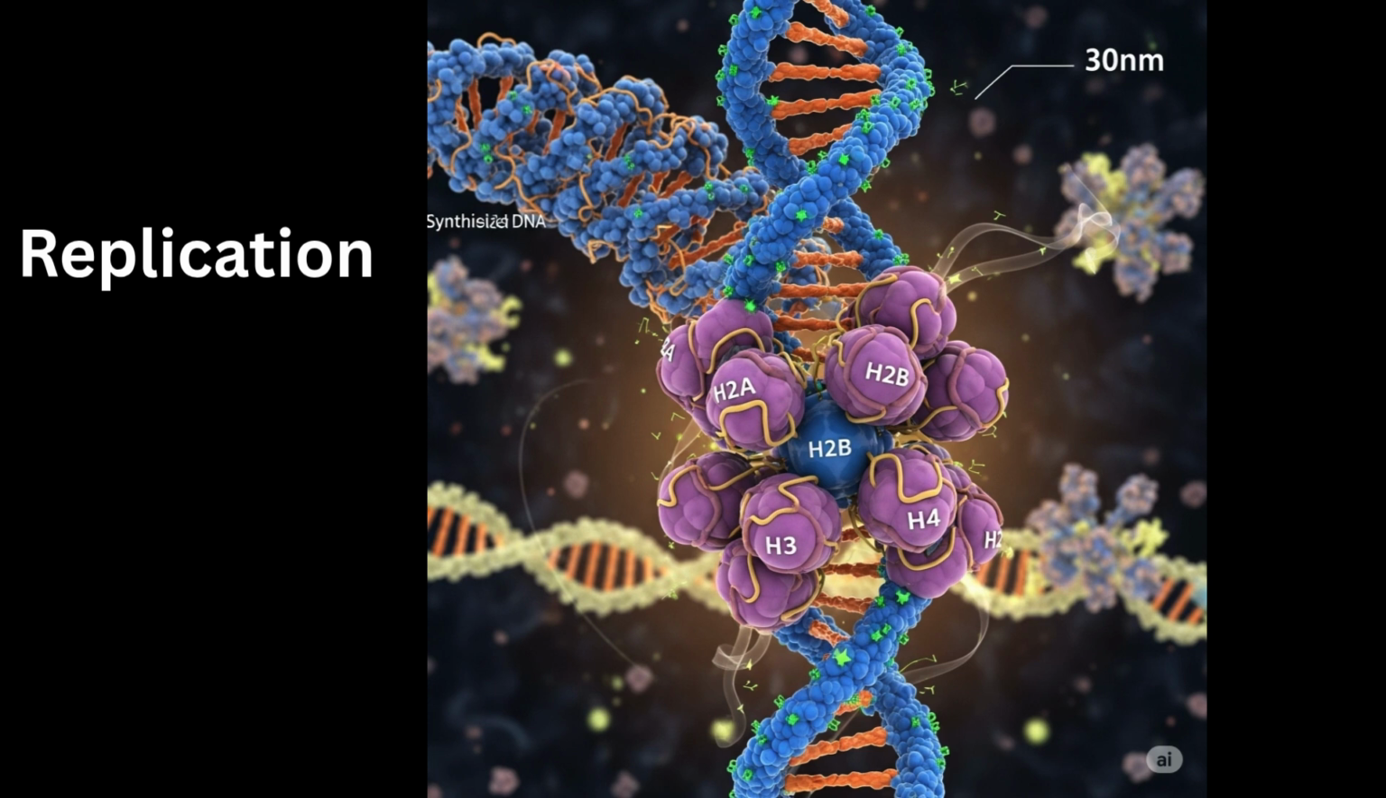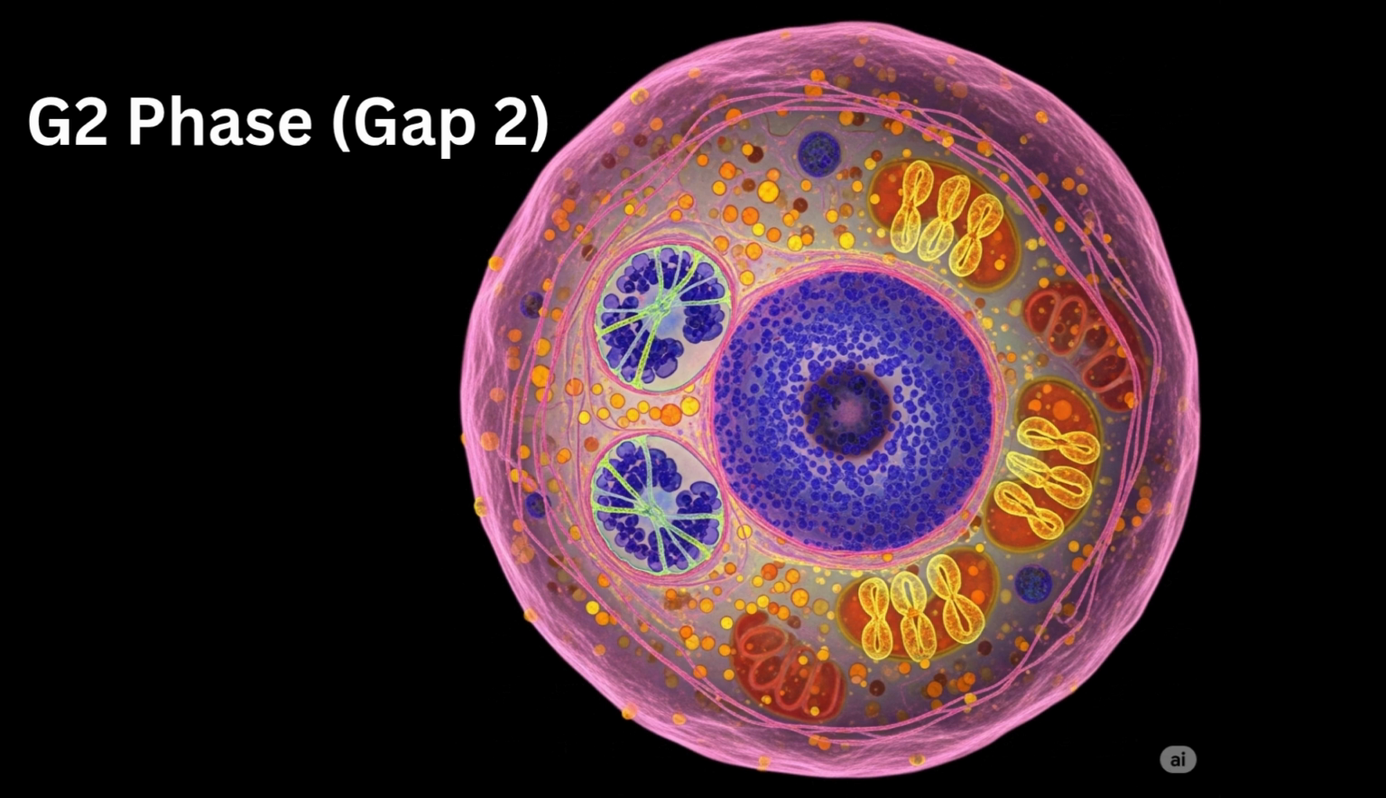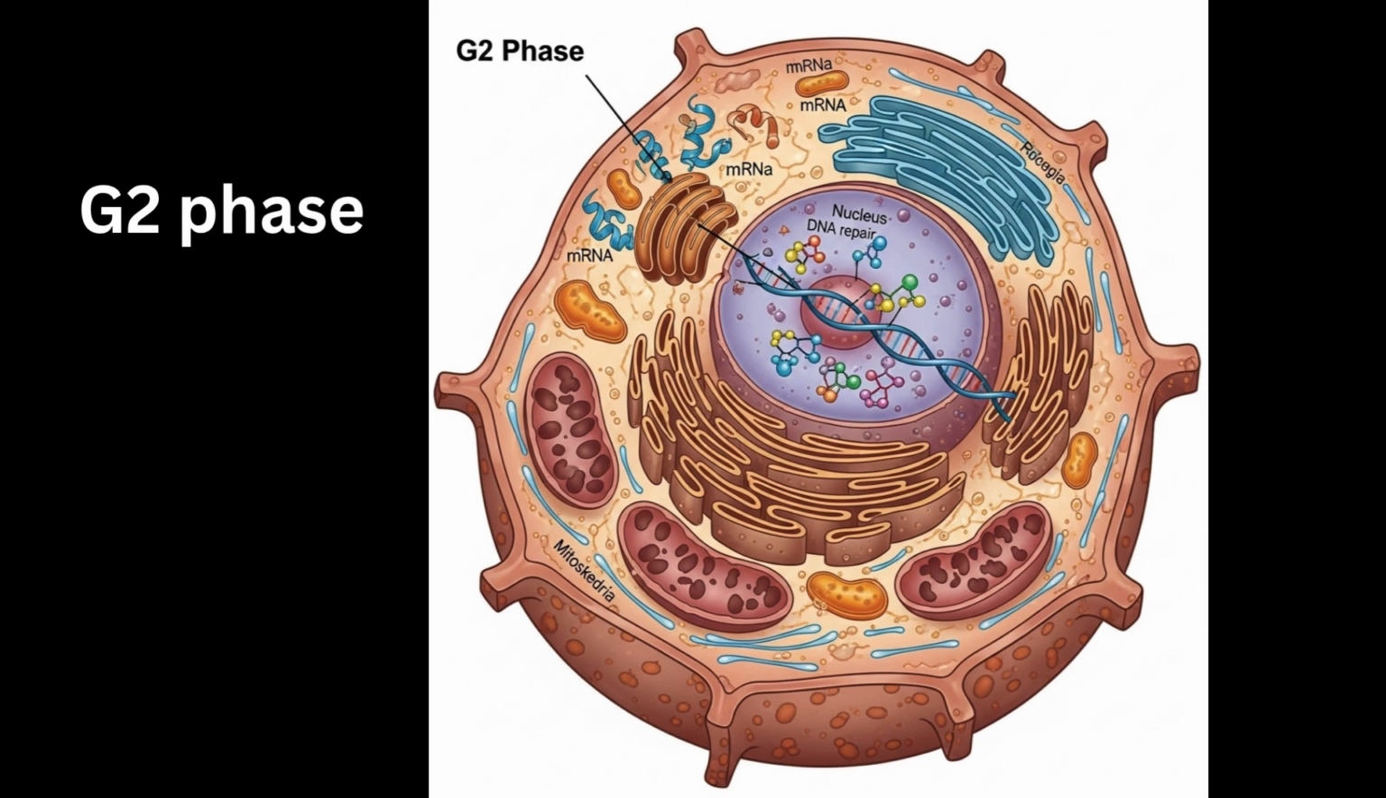At the end of the S phase, the cell has double the amount of DNA it had in the G1 phase, though the number of chromosomes remains the same. G2 phase, second gap. The G2 phase is the final stage of interphase, serving as a final preparation period before the cell enters mitosis. The cell continues to grow and synthesizes proteins and other molecules required for mitosis, such as the microtubules that form the mitotic spindle.